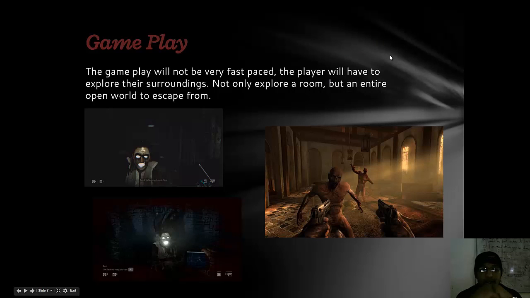And the gameplay will be a first-person game. It'll be very fast-paced in terms of combat, but players will have to explore the world or rooms, for example, to get items, keys to open doors, unlock doors, and solve puzzles throughout the game.